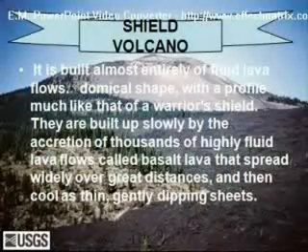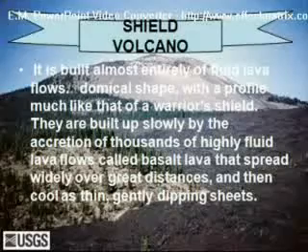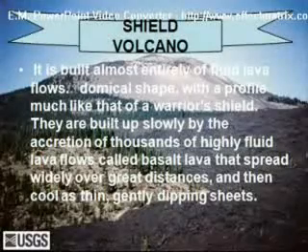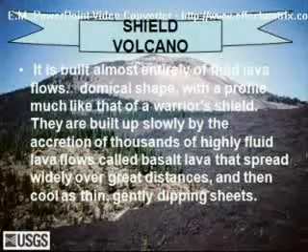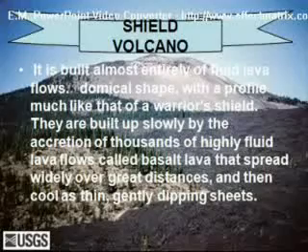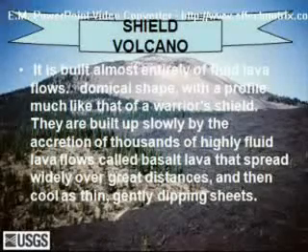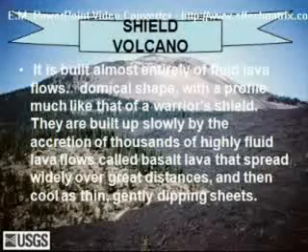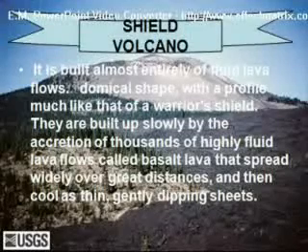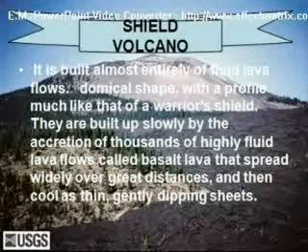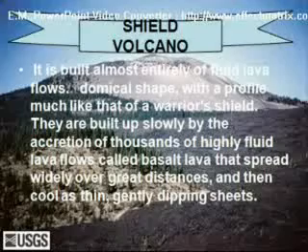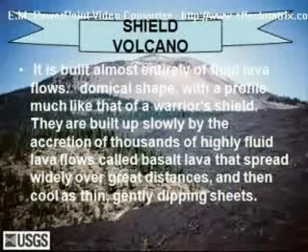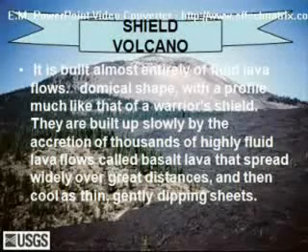It is built almost entirely of fluid lava flows, with a domical shape and a profile much like that of a warrior's shield. They are built up slowly by the accretion of thousands of highly fluid lava flows called basalt lava that spread widely over great distances and then cool as thin, gently dipping sheets. This is the description of the shield volcano.